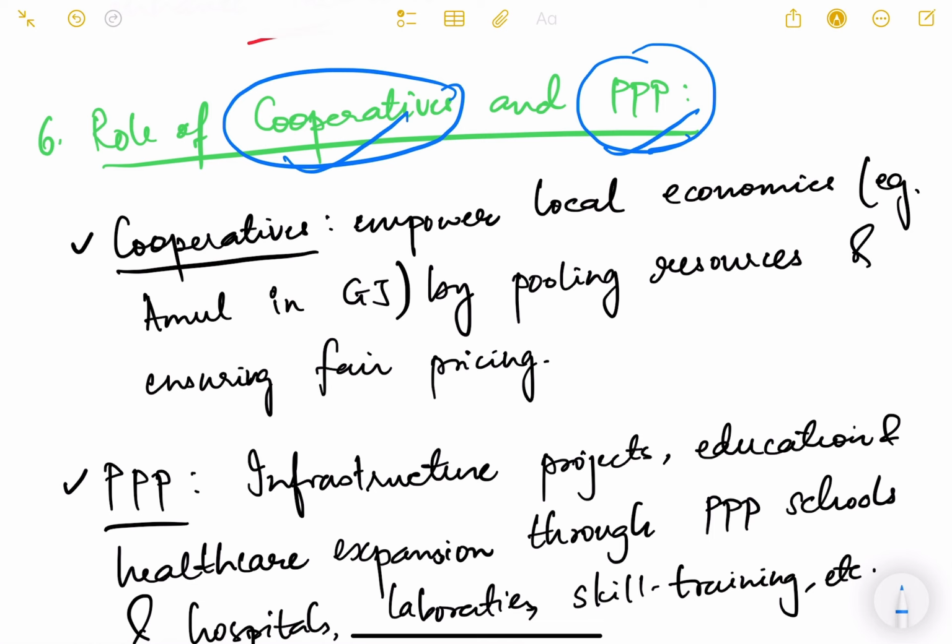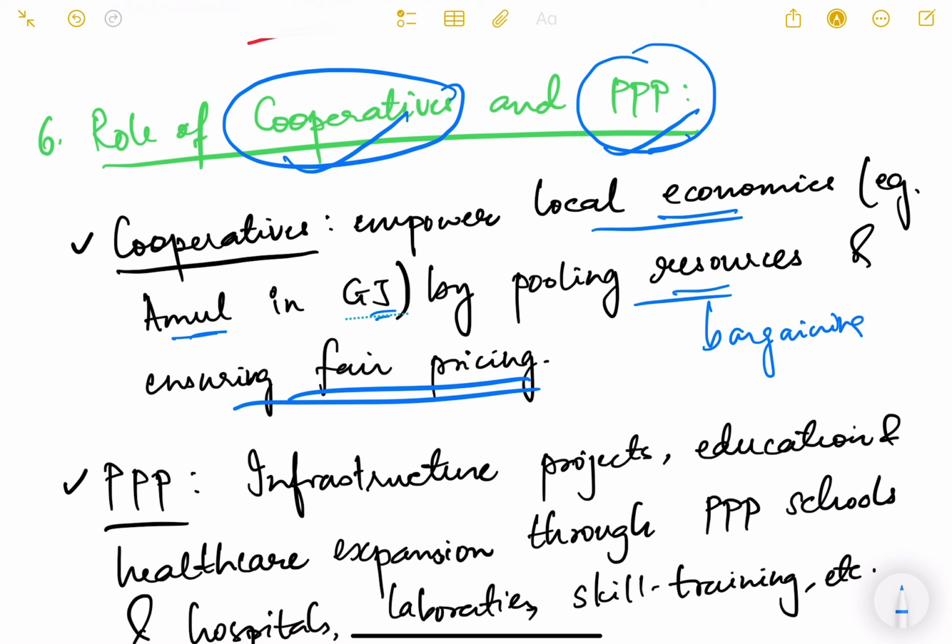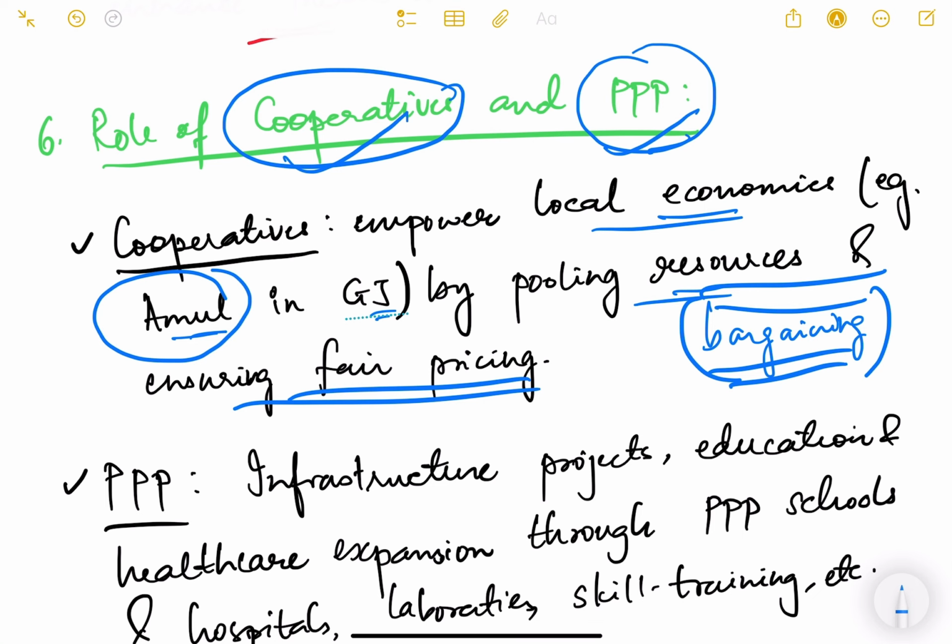Cooperatives are what? Basically, cooperatives are bodies whereby a group of people, especially farmers, laborers, come together and have a collective bargaining power. So they empower the local economies. Example, Amul in Gujarat, by pooling resources and ensuring fair pricing. So they have a collective bargaining power by which they can do better business and get a better deal for themselves. Okay, so Amul is a successful example of cooperatives.